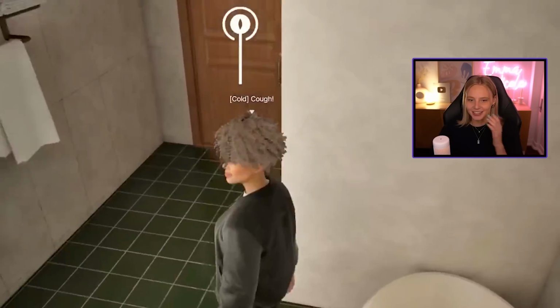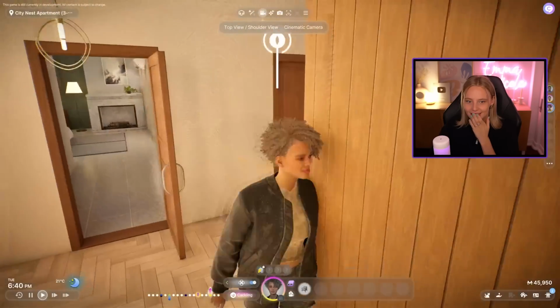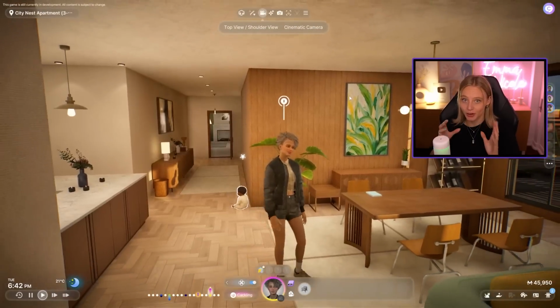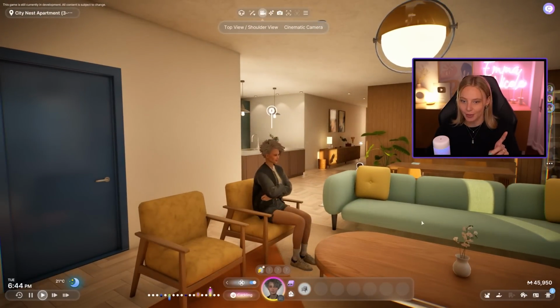And there you go. So she went inside. So bad news is Ellie, I think, has a cough. If you just saw above her head, it said cold cough. So I'm really intrigued now what is gonna happen with the other Zois around her now that she's coughing.